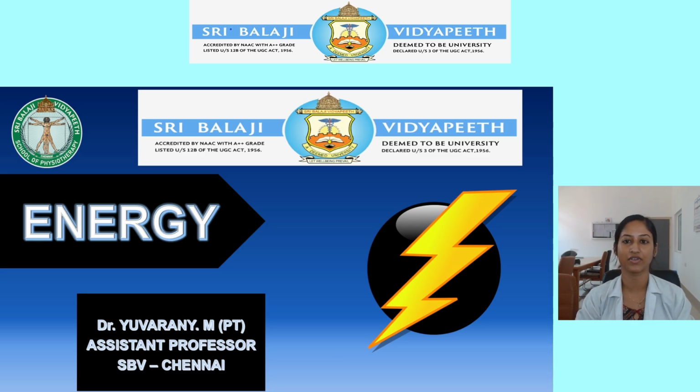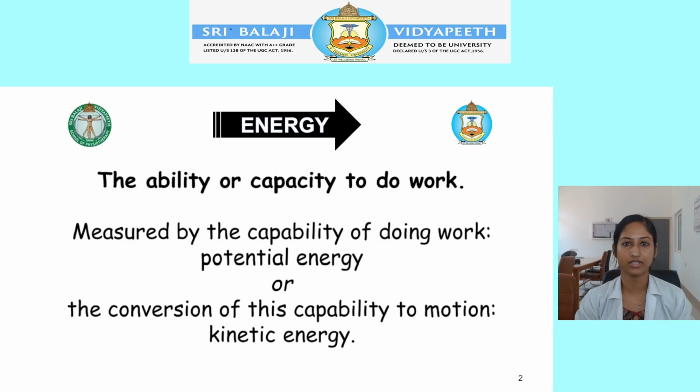So in this class we are going to discuss energy. So what is energy? The ability to do work is called energy. Energy is of two types: one is potential energy, another is kinetic energy. And potential energy is split into two: one is gravitational potential energy, another is elastic potential energy.